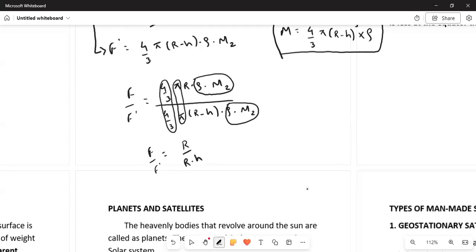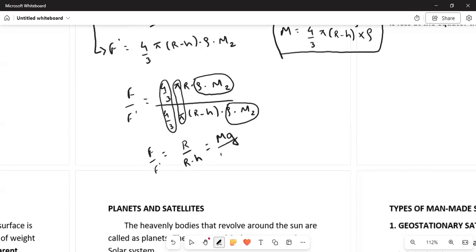And we know that the force is equal to mass into acceleration, right? So mass into acceleration, mass is of the mass of the earth, so this mass of the earth into acceleration due to gravity, that is g, and here F dash is for the new value of g.